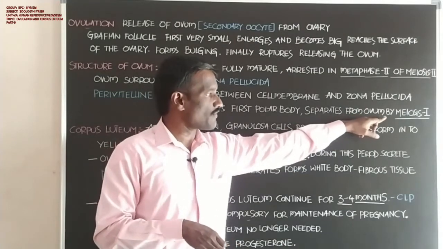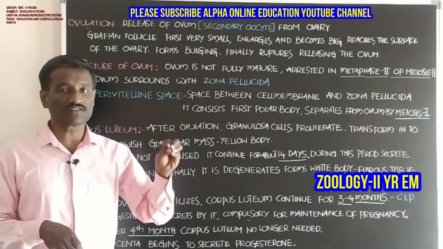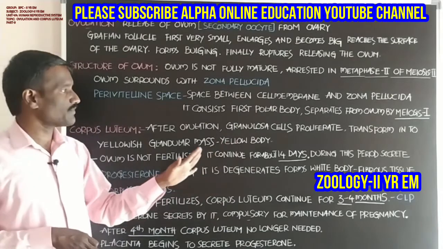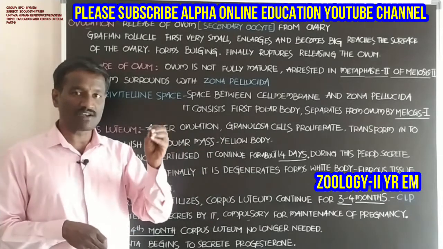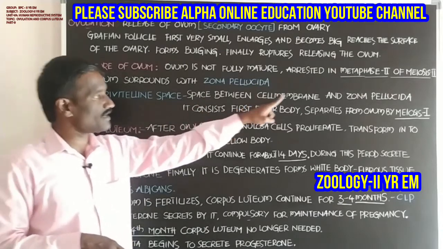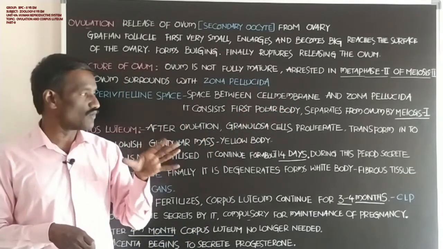It is formed by meiosis 1, which is completed by the primary oocyte. The primary oocyte completes meiosis 1 and forms the first polar body and the secondary oocyte, or the ovum.